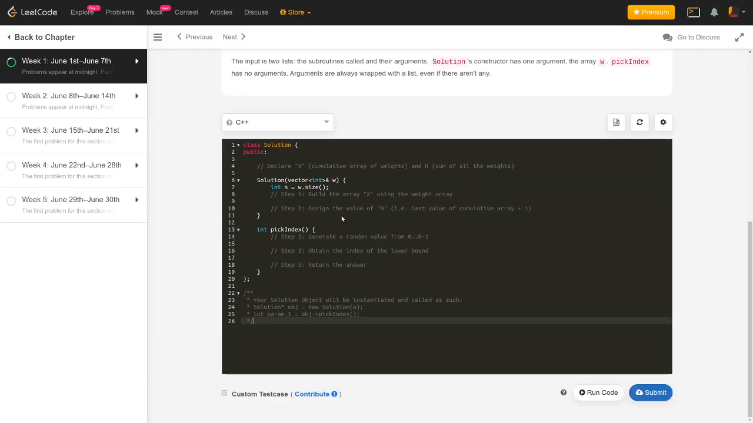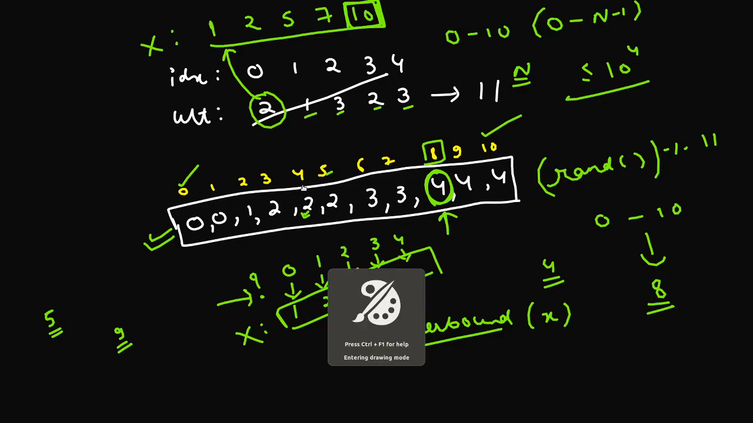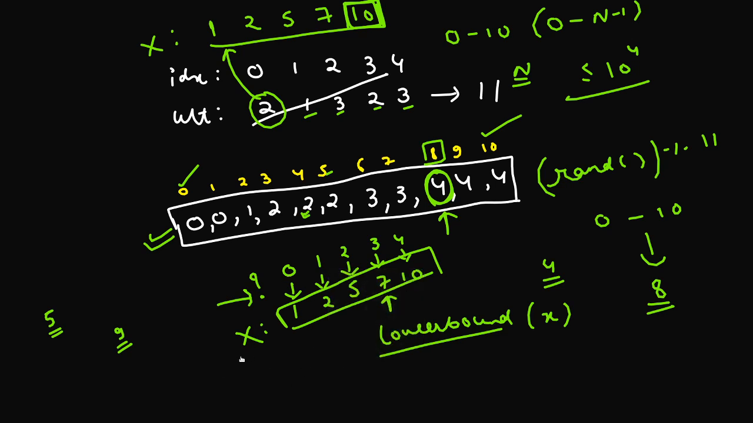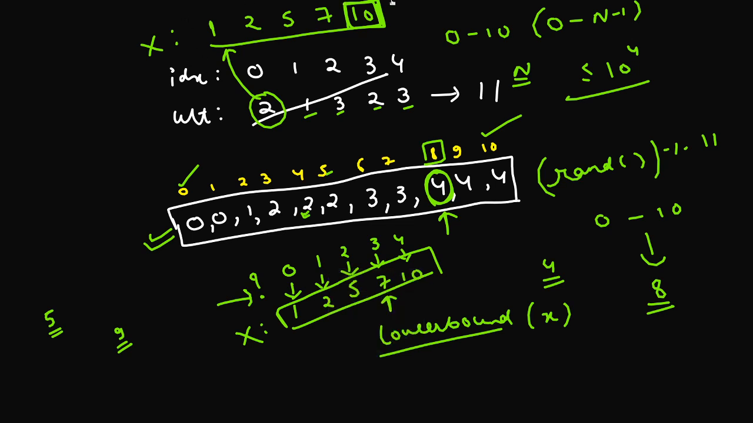So what I've done here is I've written down the steps for you guys, so that it's easy for you to code up the final solution. We'll just declare the cumulative array X that we have here, which we'll be using across the different functions, the pickIndex function and this solution function, where we'll be storing these values. We'll also declare this value n, with which we need to take modulo every time the pickIndex function is called.